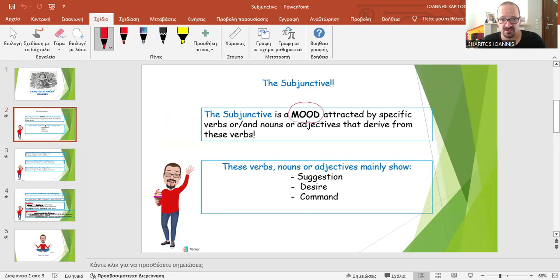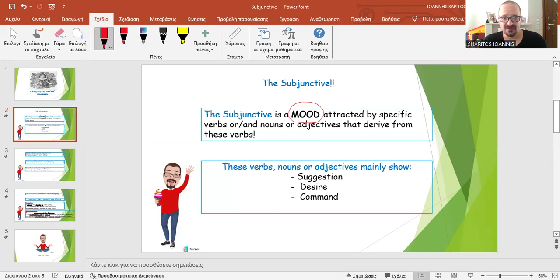Other moods in English are the indicative, all these tenses that you learn: present continuous, present simple, present perfect, future simple, right? Those are tenses that belong to the indicative mood. Another mood that you probably know is the imperative. The orders: do this, do that, sit down, stand up, go out. That's the imperative, and it's another mood. So the subjunctive is the third mood. It's very special. It has a very special form, and this is why I think that this presentation will be useful. So let's get back to the subjunctive.